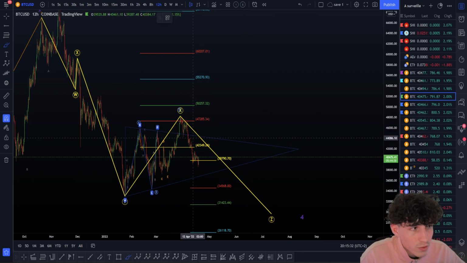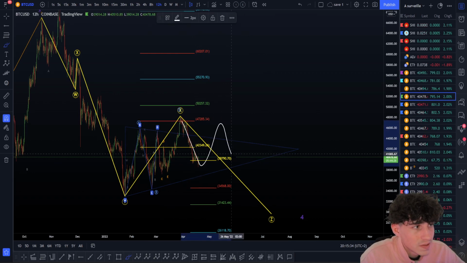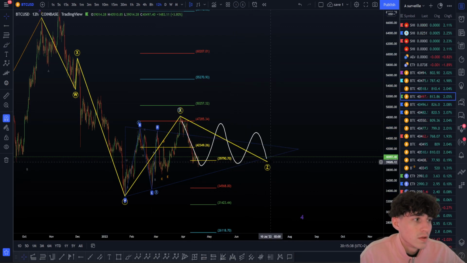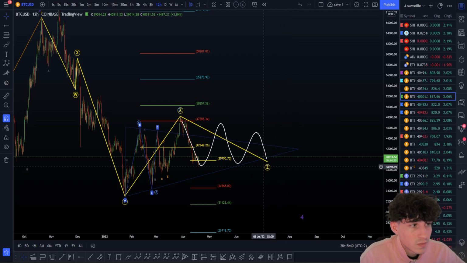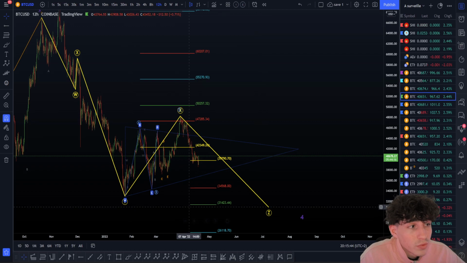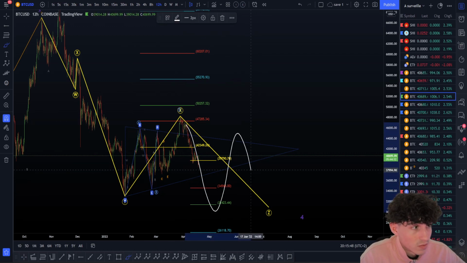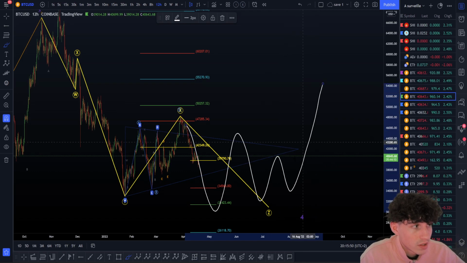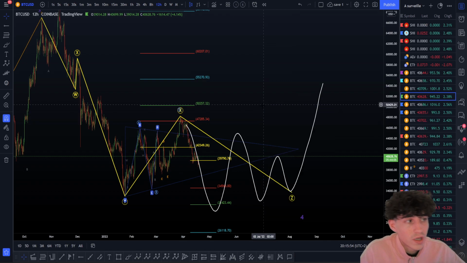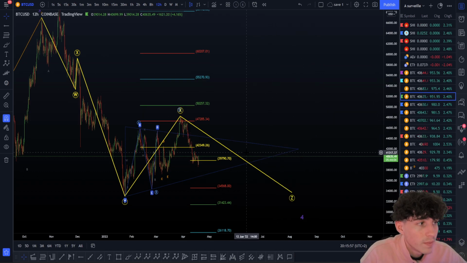We can also be in a triangle, so A, B, C, D, E triangle, and after that, boom, we have done the Z wave and pump it up. In that case, we're not going to go lower here, I mean, not break the previous low, for example. Now, we can still be in a bigger triangle like this. This is absolutely valid, and boom, finally it extracts to the upside. So yes, we can just break the previous low to fake this breakout and pump after that for a bigger triangle. If we're not in this, we can also be in an ABC zigzag.